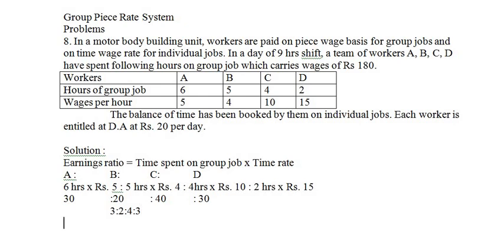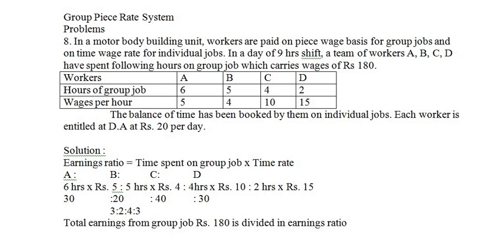Now the total earnings have to be distributed under this ratio. So here you can write one sentence: total earnings from group job, that is rupees 180, is divided in the earnings ratio.